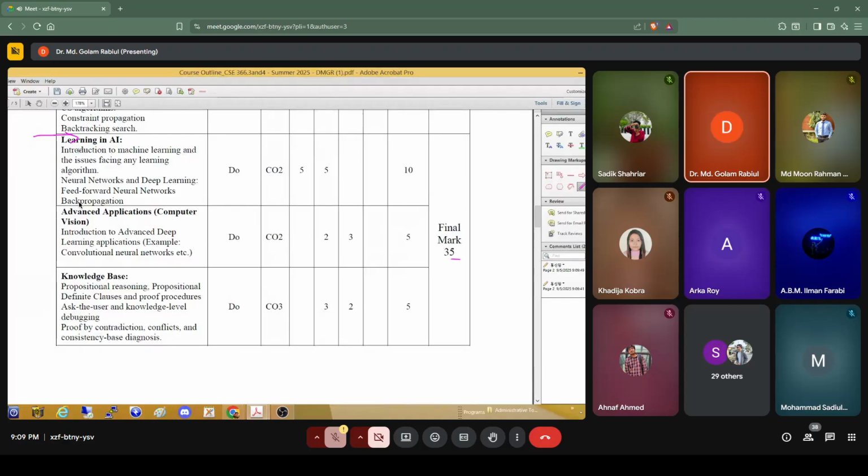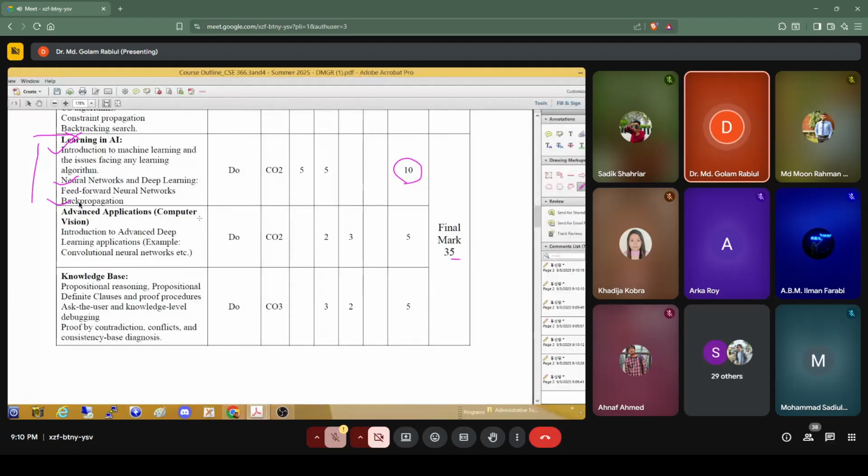Okay? The first thing is about the learning in AI, the introduction to machine learning, that chapter, and also the neural network, backpropagations. These are the syllabus it will cover in our final exam. So you can see from this chapter total 10 marks will be covered. Okay, that means I will set the question for 10 marks.